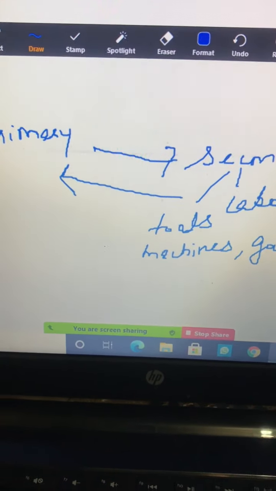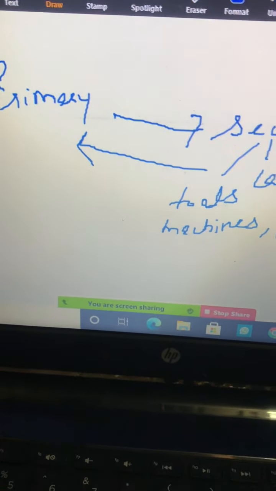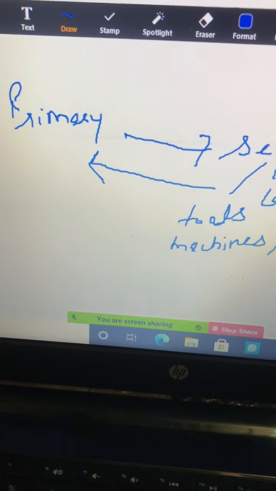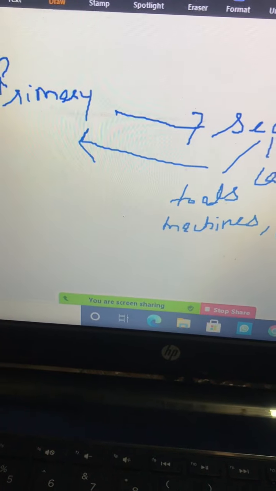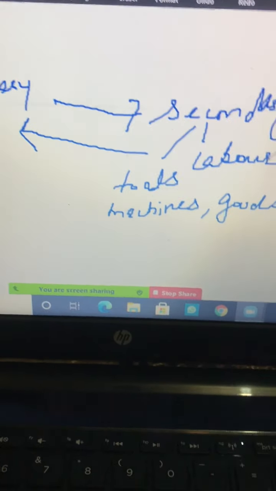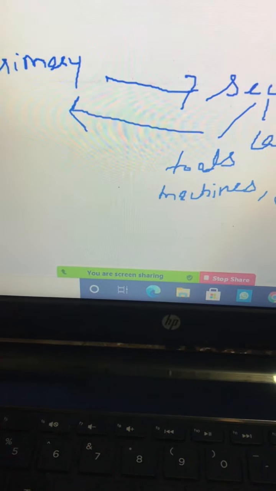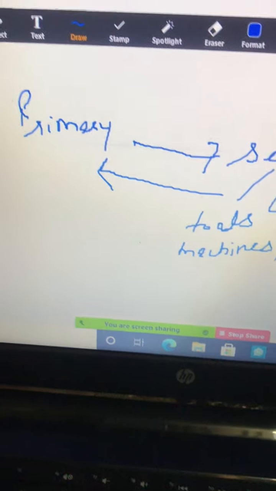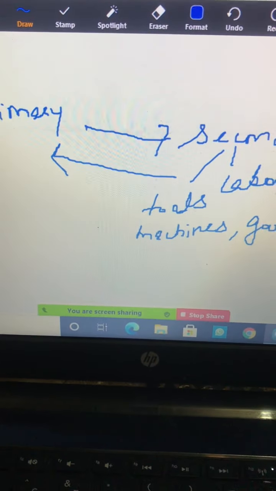Who is going to provide labor to the secondary sector? That is the primary. And for the primary sector to make the process fast, to have fast growth in cultivation, they need tools, tractors, drillers. It is all going to be provided by the secondary sector to the primary sector. So a question can come: how are the primary and secondary sectors dependent upon each other?